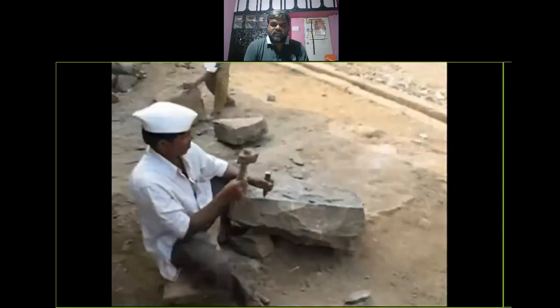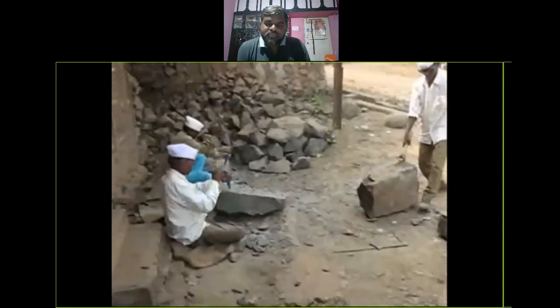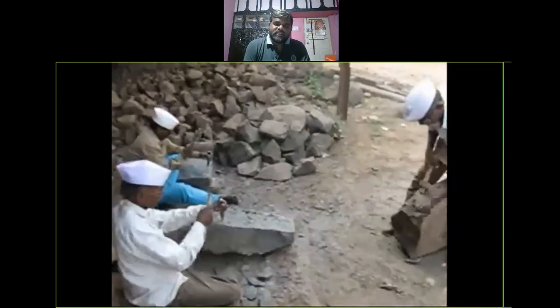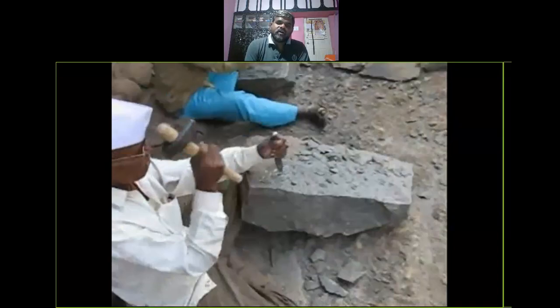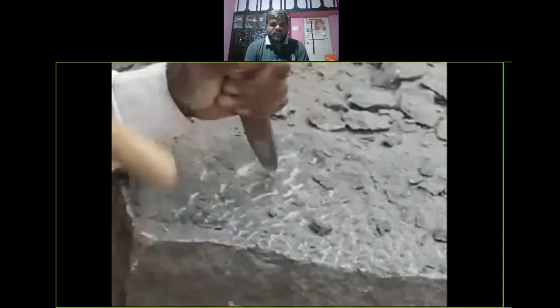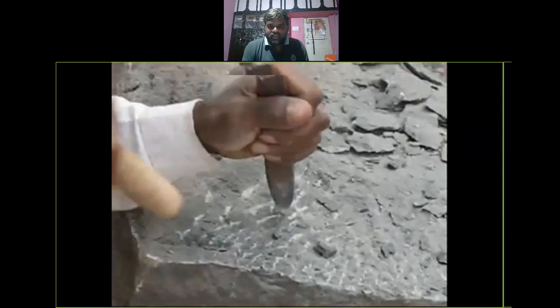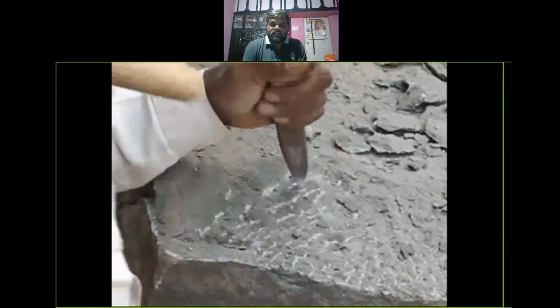Can you guess what type of stone they are dressing? Granite, basalt, marble, or Kadapa stone? So definitely it is a granite. Why? It is a solid rock and it is an unstratified rock.